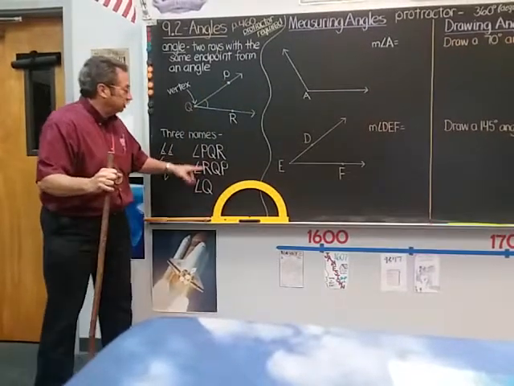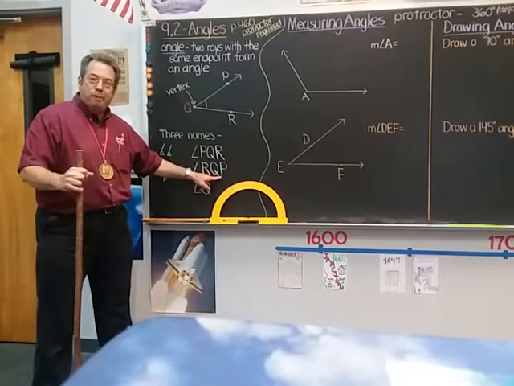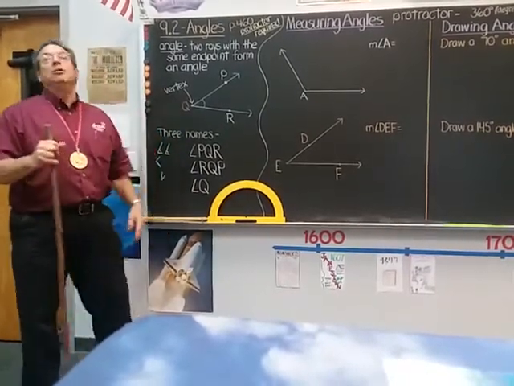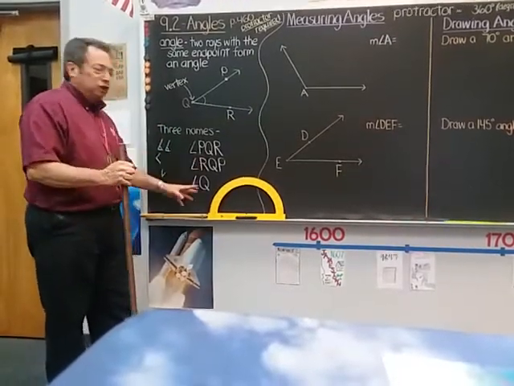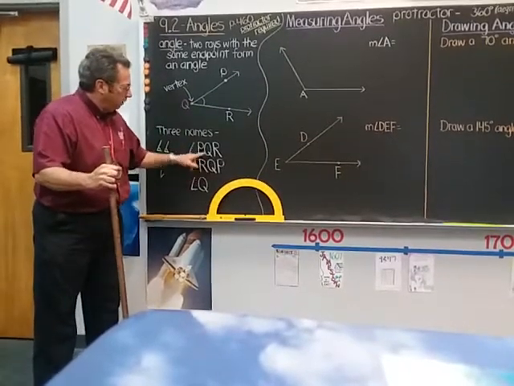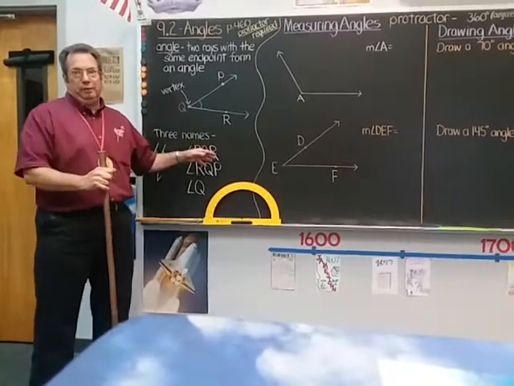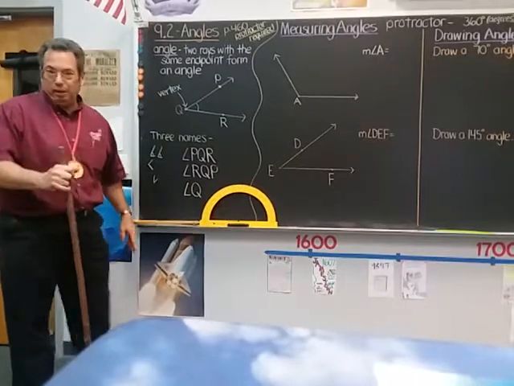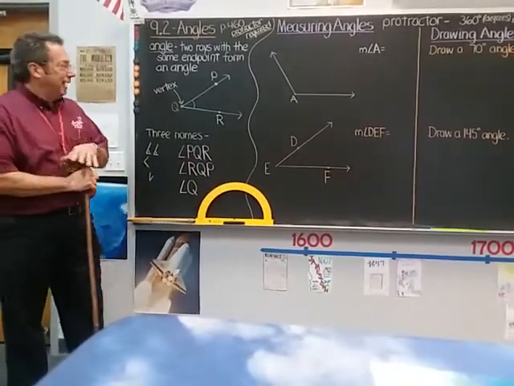I can also call this angle RQP. Or I could call it just angle Q, which I think is the way you would most likely want to do it. It's the simplest way. But notice that however I write it, when I use all three points, the Q, or the vertex, has to be in the middle of the name. Always. You cannot put the Q at the end or the beginning and name that angle properly. It always has to be in the middle of the three letters. The Q is the vertex.